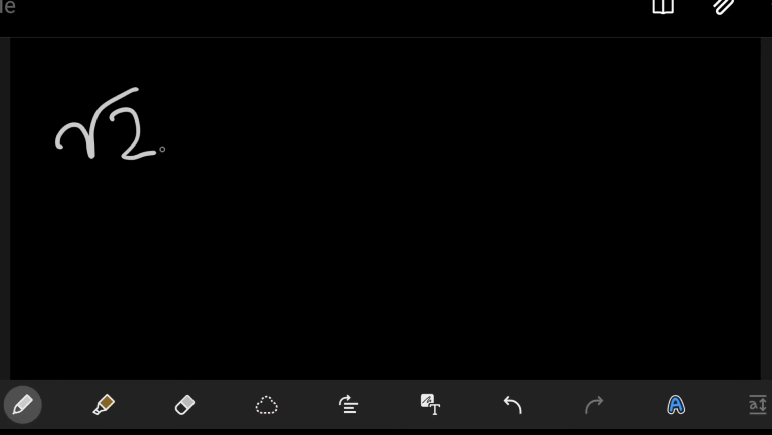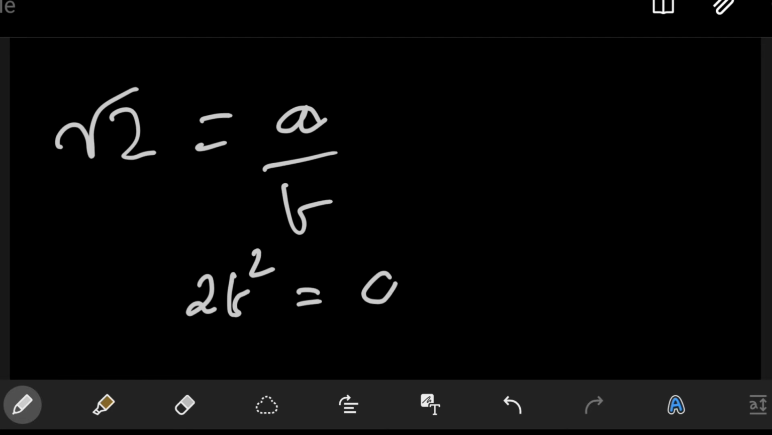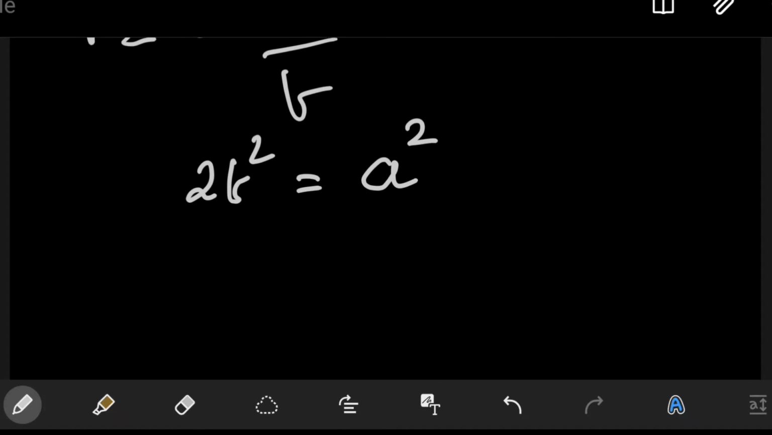We have, let us say, the square root of 2 is equal to a by b, and we're going to arrive at a contradiction later on. So if this is true, and of course b and a are natural numbers, we get that 2b square is equal to a square, right? So if the square root of 2 is indeed a rational number, then we must have a natural number b such that 2 times the square of b is also the square of a natural number. So that's a necessary condition.